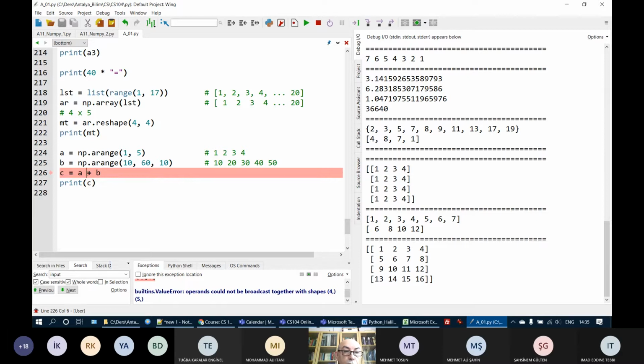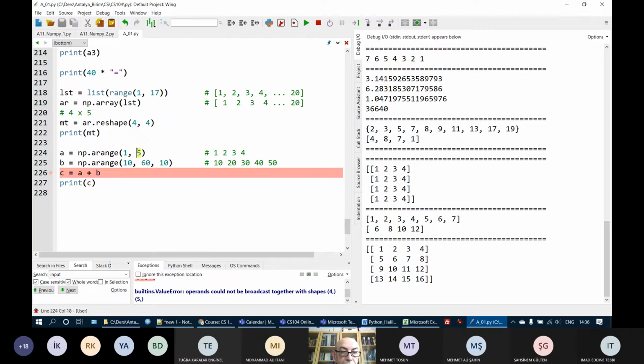So in order to perform an arithmetic operation between two NumPy arrays, or between a NumPy array and a number, between a NumPy array and a number, there is no problem. It performs that. But if it performs an arithmetic operation between two arrays of any size, any dimension, either 1-dimensional, 2-dimensional, 3-dimensional, it doesn't matter, then the sizes must be identical.